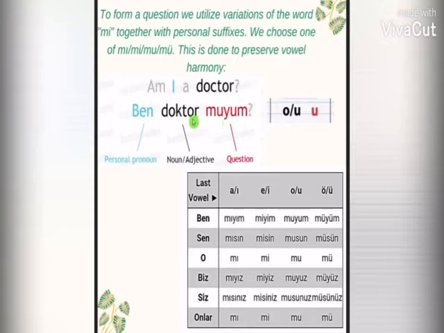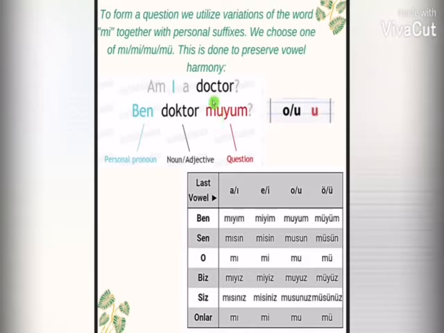This is because the last word has the last vowel O. The word doktor has the last vowel O. So according to the rule, if the last vowel is O or U, we will use U as the vowel suffix.